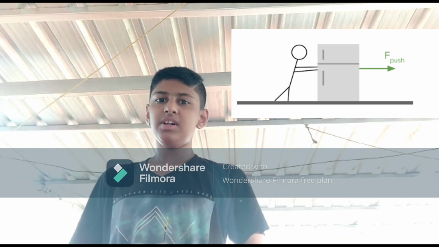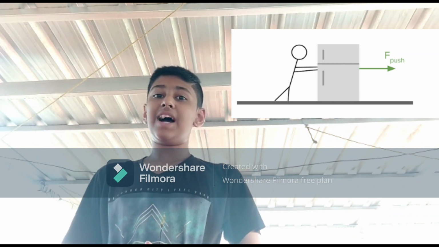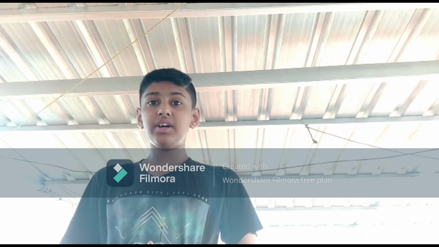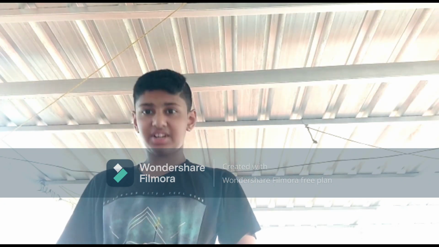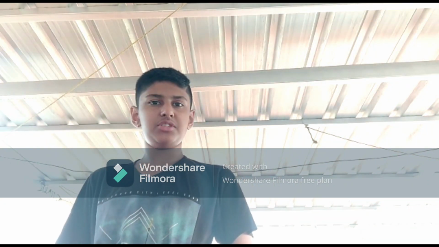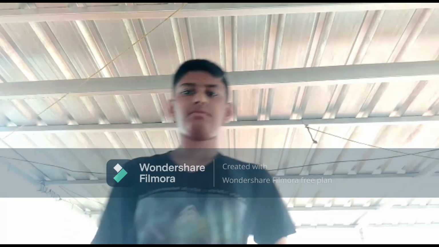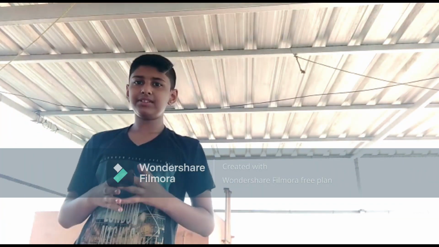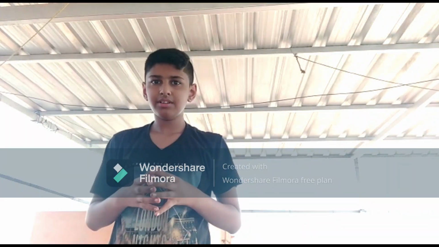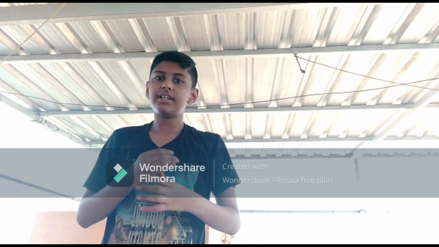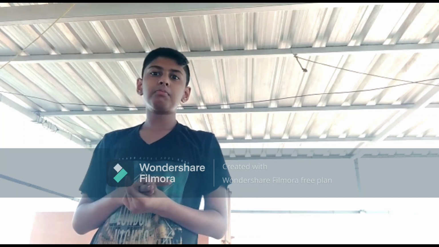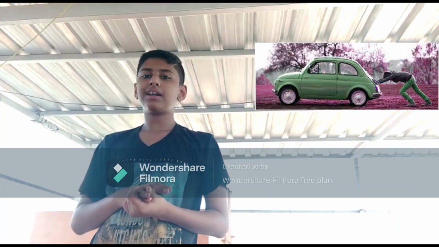Static friction. Frictional force which balances the applied force when the body is in the state of rest is called static friction. Some real life examples of static friction are paper on a tabletop, a towel hanging on a rack, a bookmark in a book, a car parked on a hill.